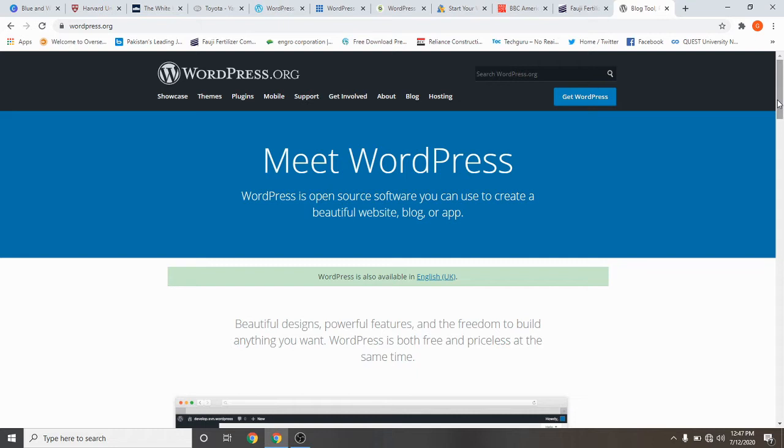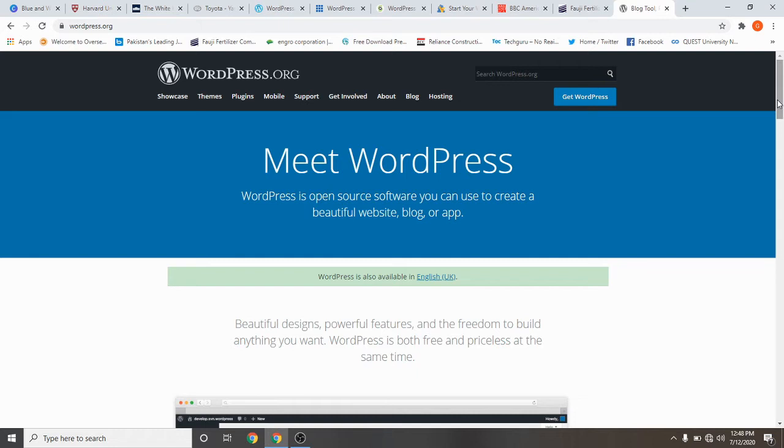If we want to make websites, we upload our data and that data will be stored in that online storage or cloud storage. So that's why hosting is very important for running a website.